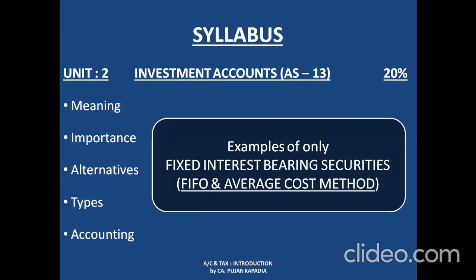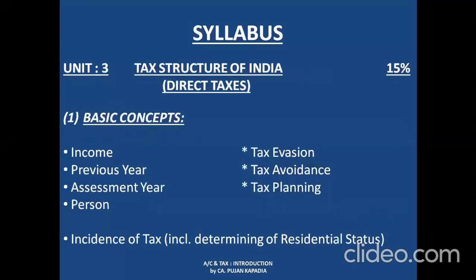So as the subject name reads, accounting and taxation. Accounting basically covers the first two units, that is unit 1, departmental accounts, and unit 2, investment accounts. Now we are going to move to the next part of the subject, that is taxation. Unit 3, tax structure of India, direct taxes, the weightage of which is 15%.